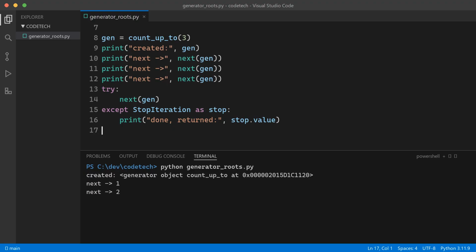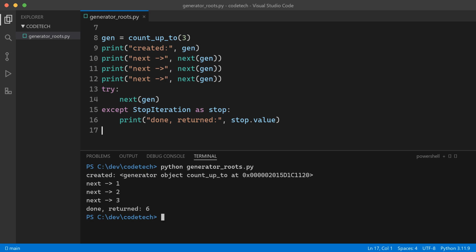Calling countup to didn't run any code. It handed back a generator object. A frozen function, waiting to be stepped. Each next resumes it until the following yield. 1, 2, 3. And when it finally finishes, it raises StopIteration and smuggles the return value, 6, inside the exception.